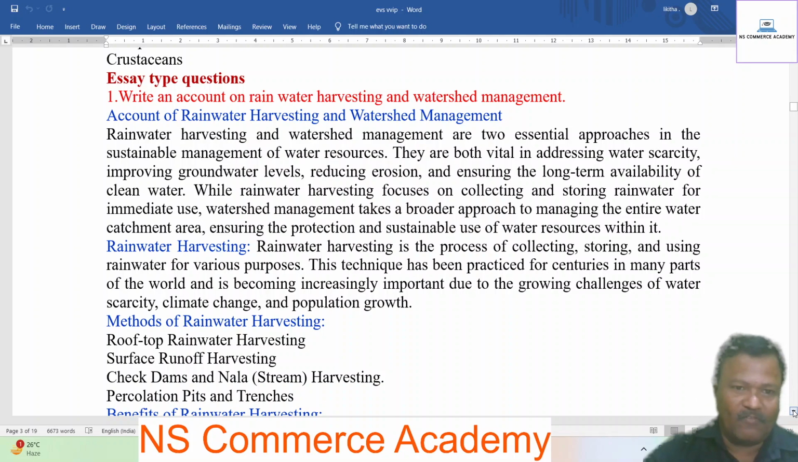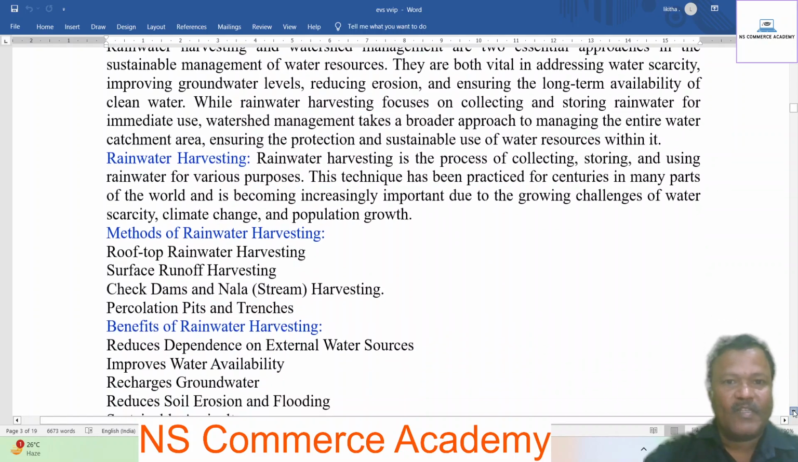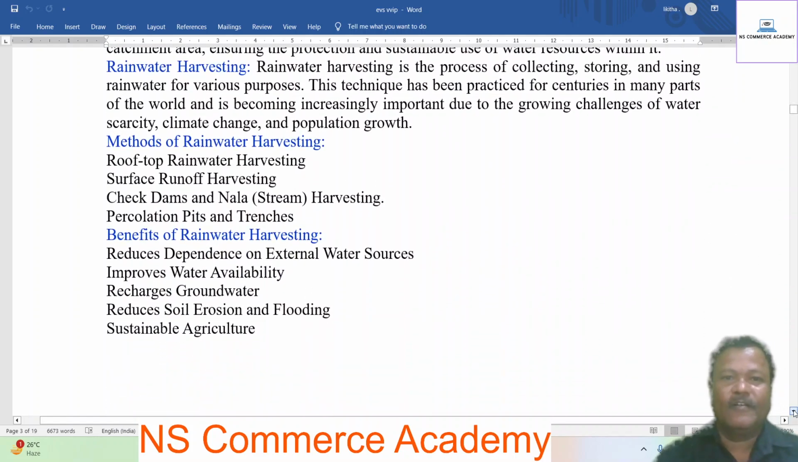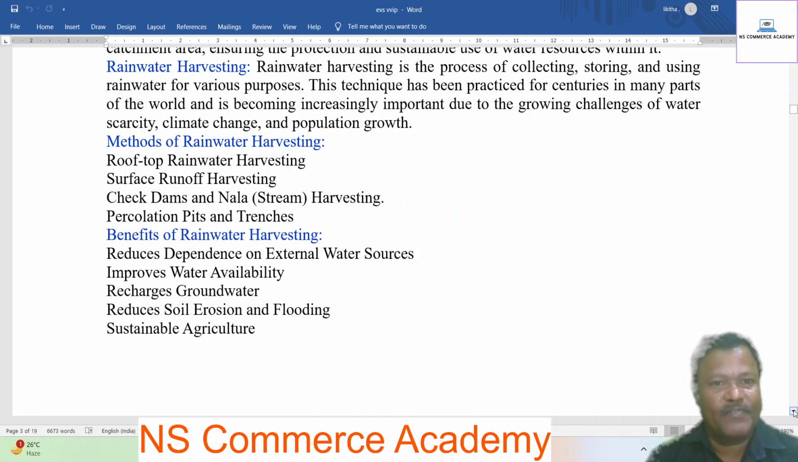First point, rainwater harvesting. Rainwater harvesting is the process of collecting, storing, and using rainwater for various purposes. The technique has been practiced for centuries in many parts of the world and is becoming increasingly important due to growing challenges of water scarcity, climate change, and population growth.